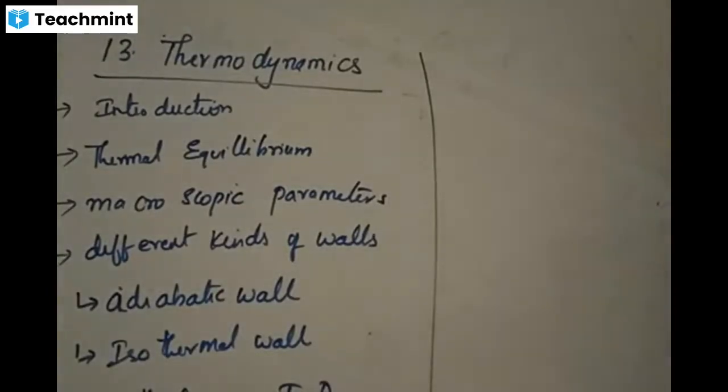Or we have to define it like this. Thermodynamics is a branch of physics which deals with heat and temperature and their interconversions from one form to the other form. What is that here? One form to the other form. Mechanical energy can be converted to heat energy. Heat energy can be converted into mechanical energy.